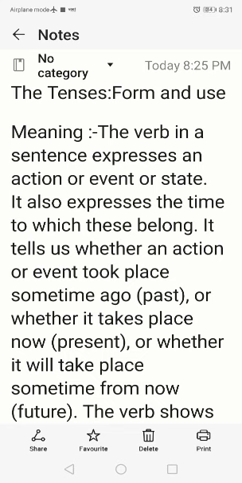On the basis of the action: if the action is already over, then it is called past tense. If the action is taking place at present, now, then it is called present tense. And suppose the action is going to take place later, then it is called future tense.